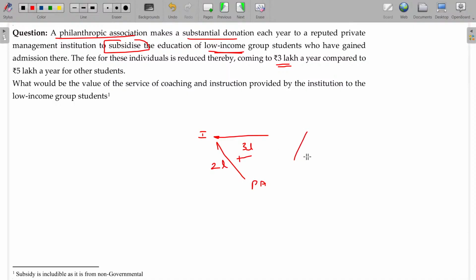Then what about the value? 5 lakhs will be considered as the total consideration in this case. Clear? That subsidy will also be forming part of the value.